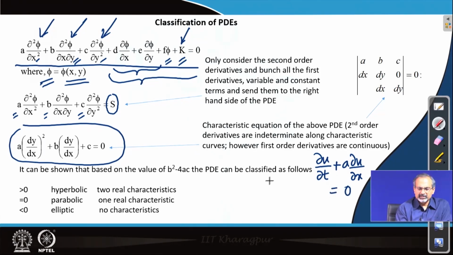And we plotted the behavior of this equation using a line like this in the x t plane, where we said that this straight line has a slope dx dt equal to a. This is a typical characteristic curve or line. Now,